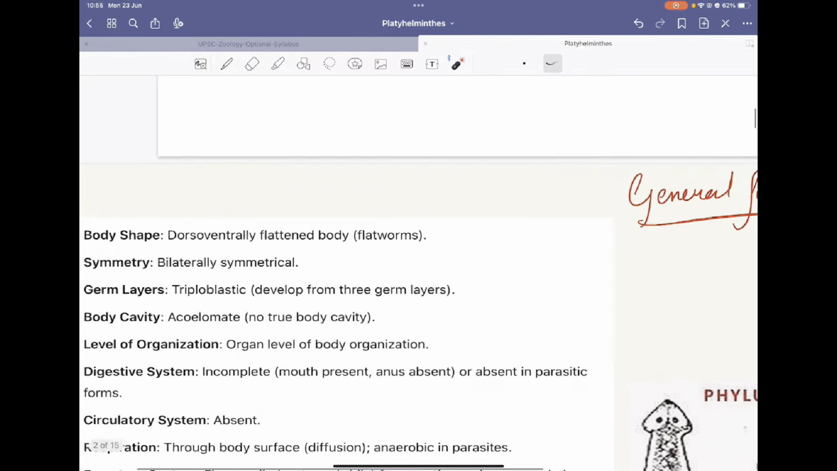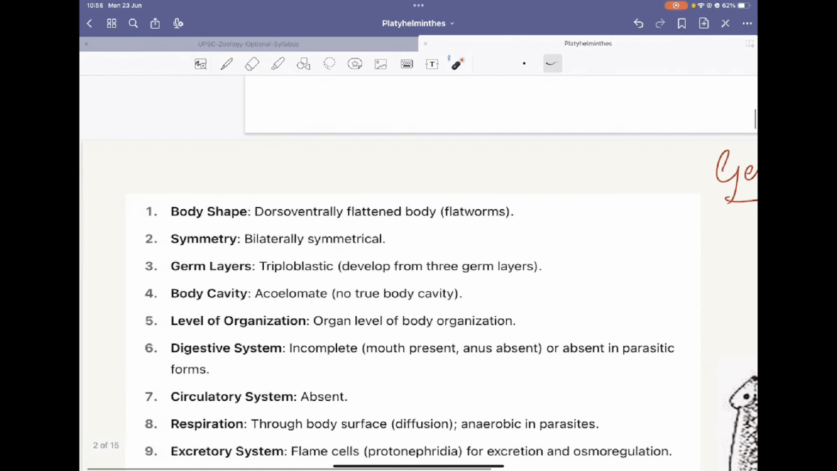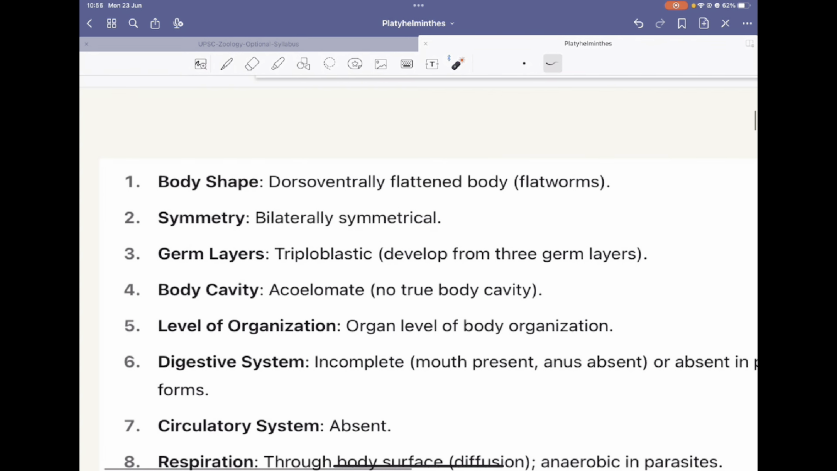So let's start with the general features. First of all, the platyhelminthes. In the word platyhelminthes, platy means flat and helminths means worm. So these are dorso-ventrally flattened. They are flatworms. Then the symmetry: they have bilateral symmetry. The body can be divided into two equal halves along one axis.